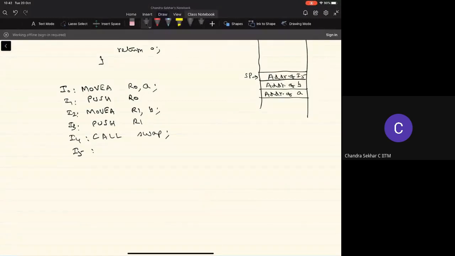This is nothing but the return address. And now my stack pointer will be pointing to the next memory location in the stack.